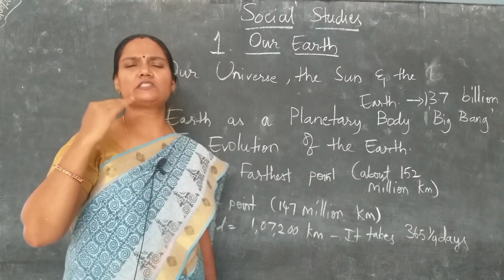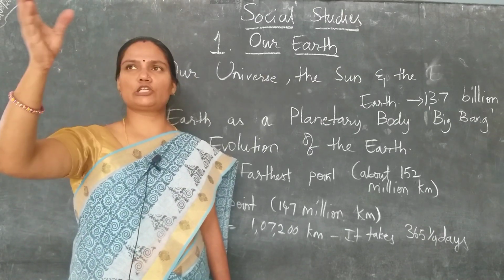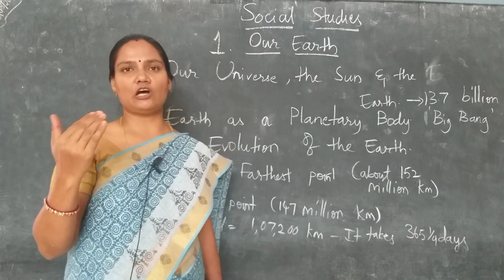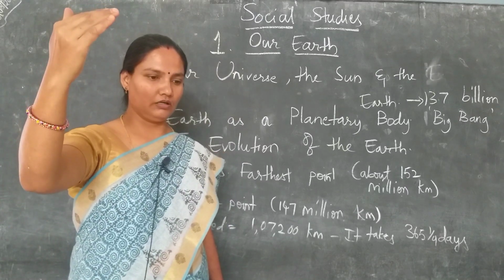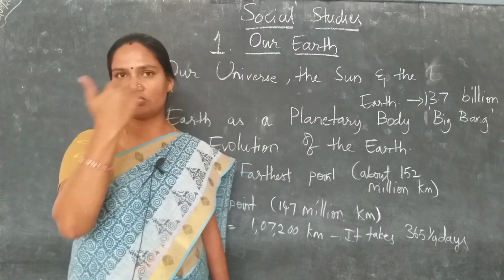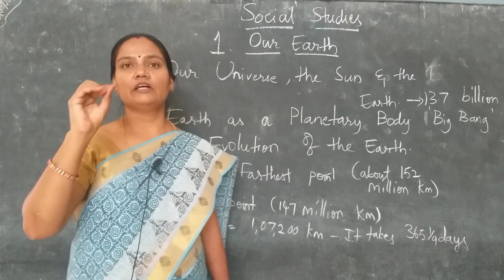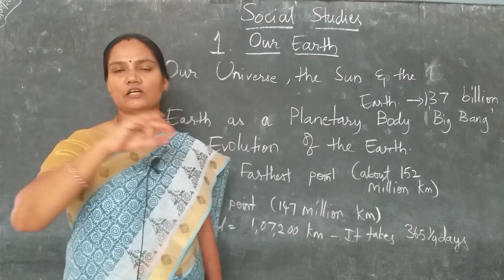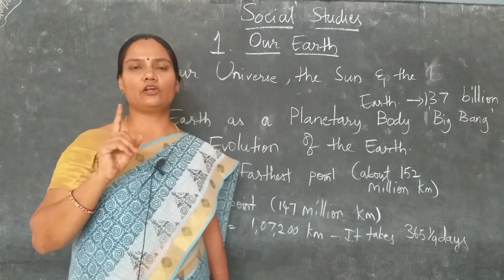For years together it continued revolving, and slowly, due to the exposure, the outer region of this molten ball came in contact with air and sunlight. Due to that it cooled down, solidified and started contracting. Slowly mountains, ridges and stones all formed on the outer layer of the Earth.